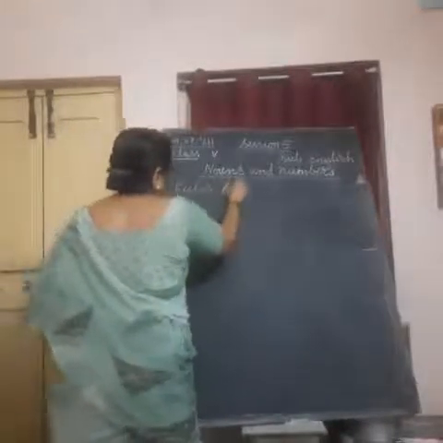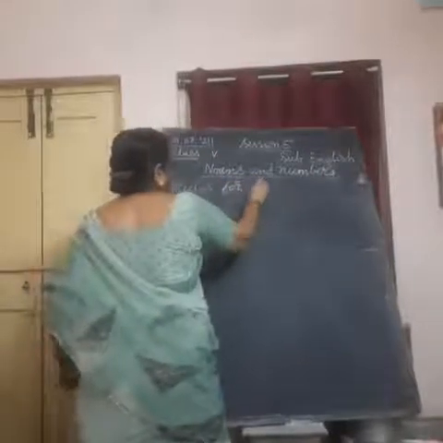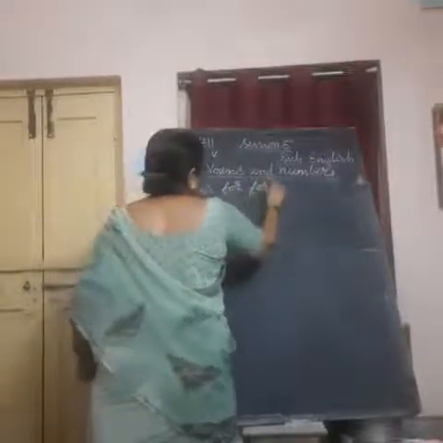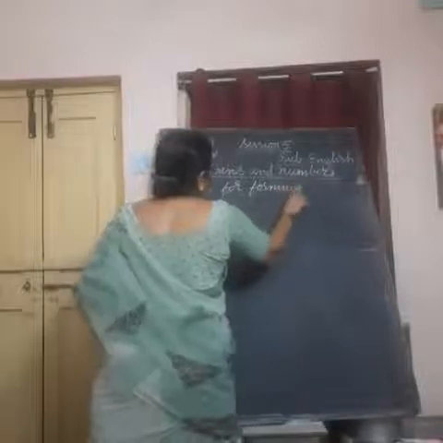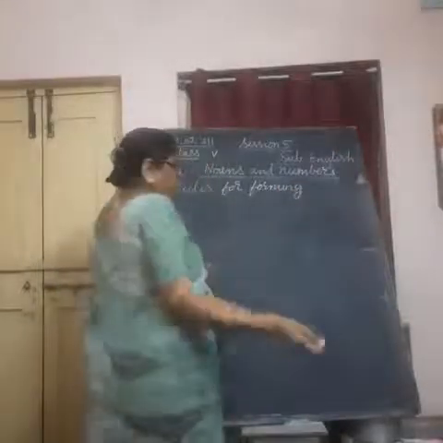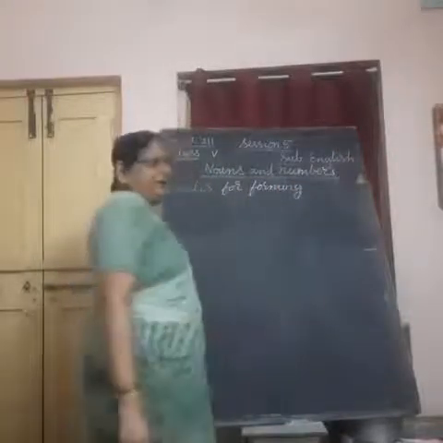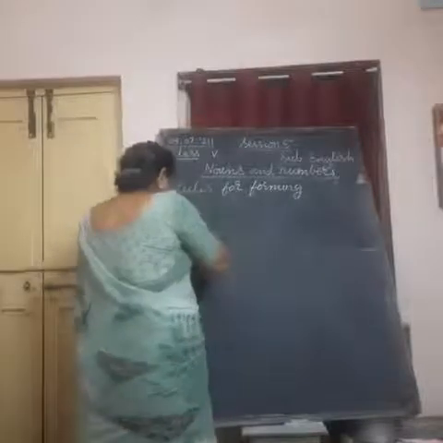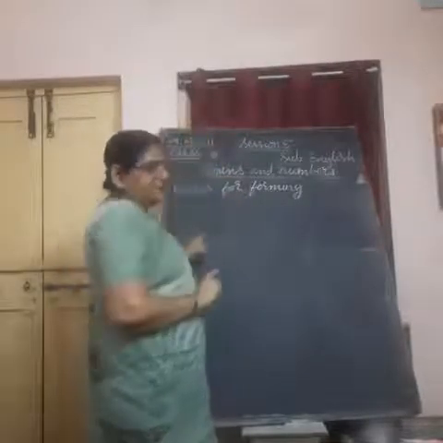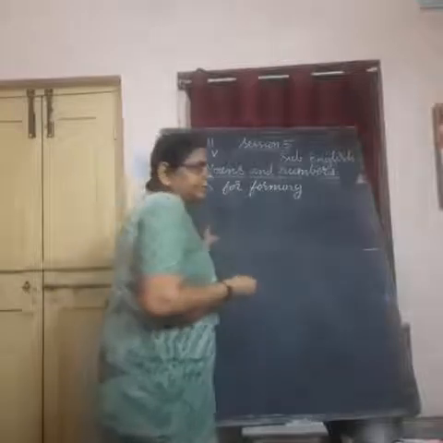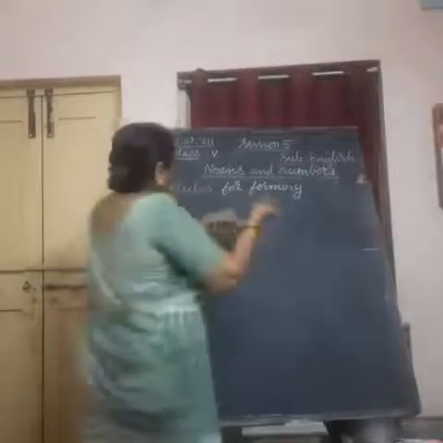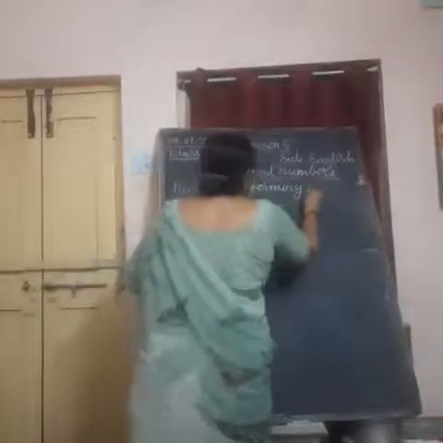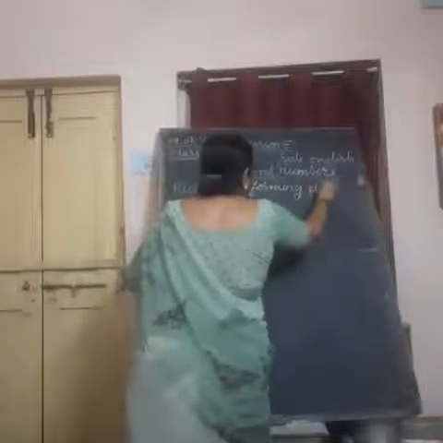For forming plurals. Singular, it will be only one in kind, original. We don't need to do any change in it. Why you are changing the same thing or same person or same place in plural form, you have to follow some rules.